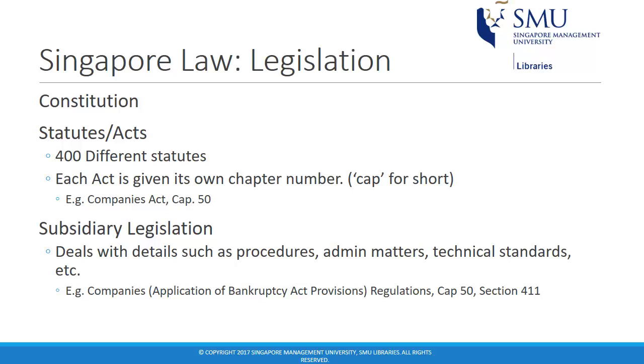Next, we have statutes, otherwise known as acts. These are passed through Parliament and given presidential assent before they are implemented. Each act has its own given chapter number, which is often shortened to cap. It should be noted that not all statutes have the word act in them, such as the Women's Charter and Penal Code.